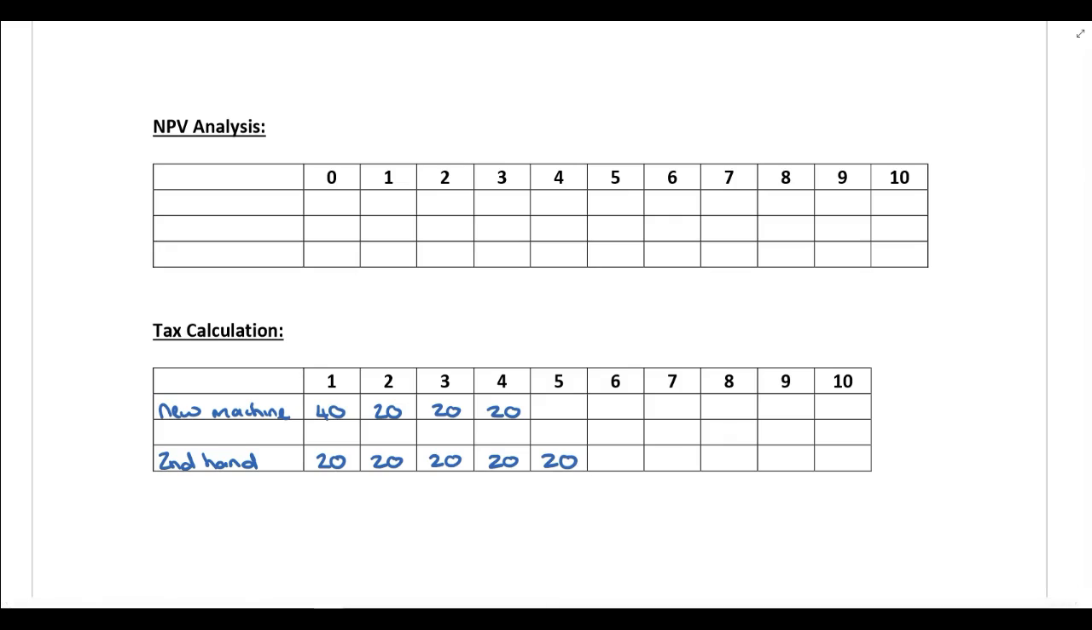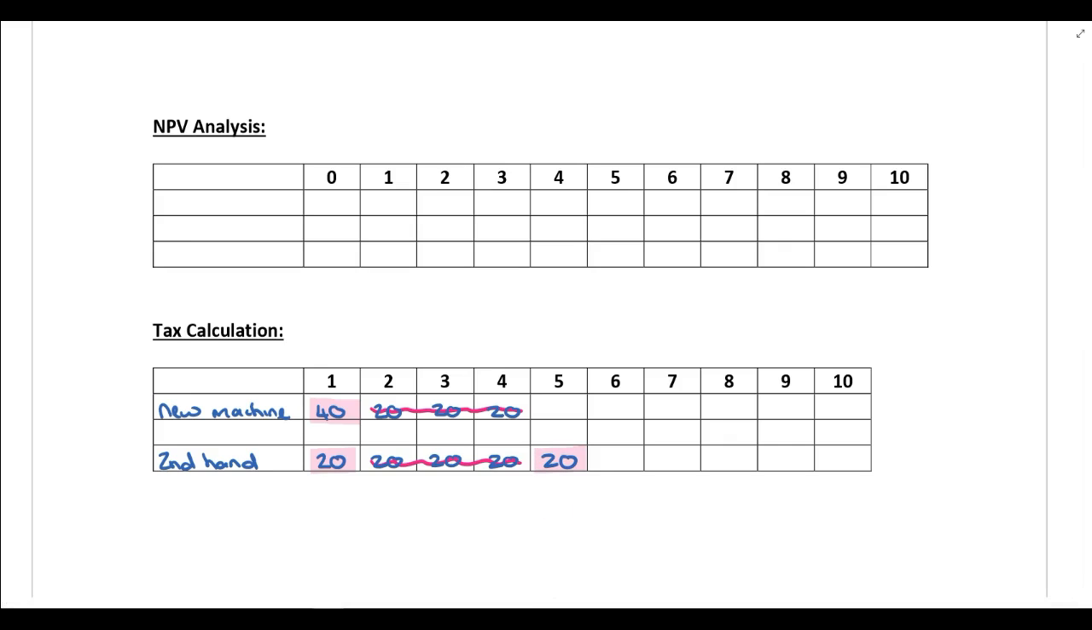All right, so let's focus on the differences between the two. You can see the SARS allowance in years 2 to 4 is exactly the same in both situations, so we can ignore that. The only difference between the two is if they buy a new machine, they get a 40% allowance in year 1. On the other hand, if they buy a second-hand machine, they're going to get a 20% allowance in year 1, and then the other 20% allowance they're going to get in year 5.